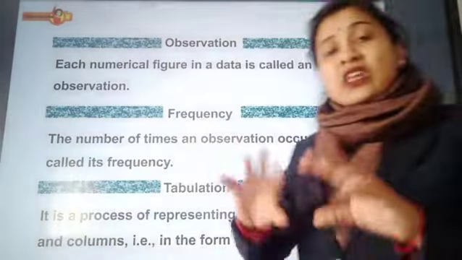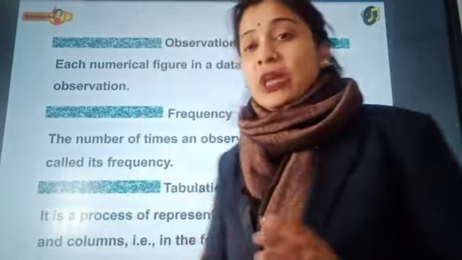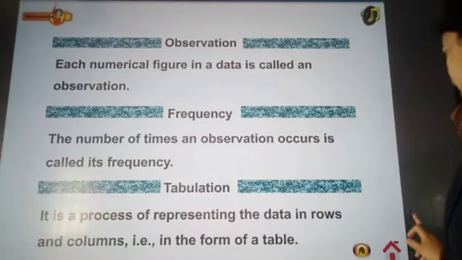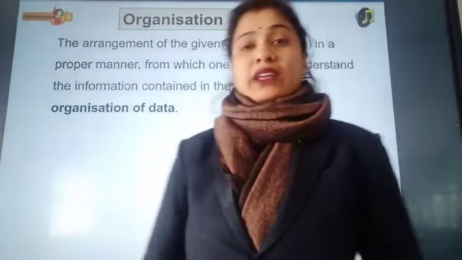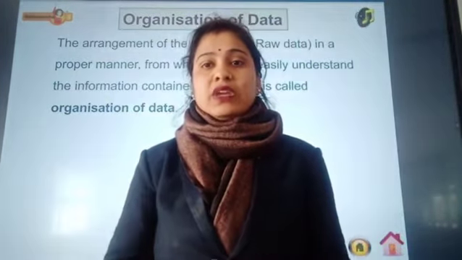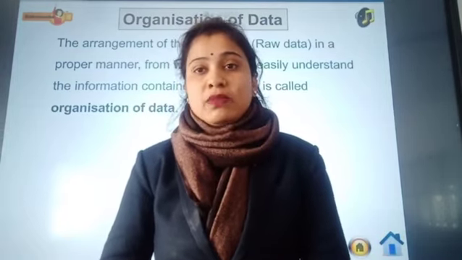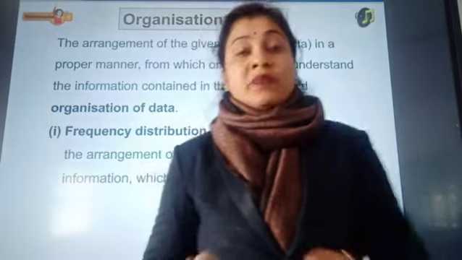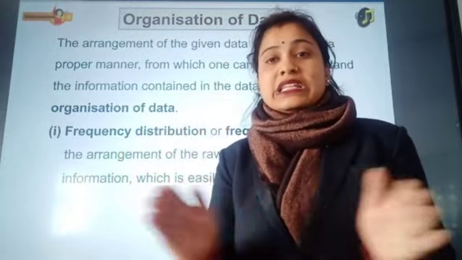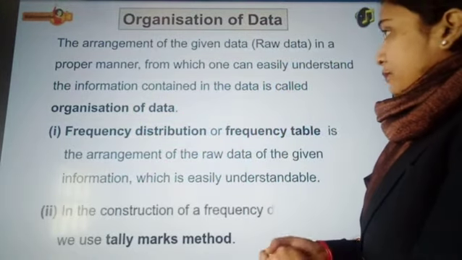Now what is tabulation? When every piece of information is presented in the form of a table, when the data is arranged systematically in a table, it is known as tabulation. Alright. Now what is organization of data? See, initially whatever data we collect is in the form of raw data. Organization means when we arrange this data in ascending or descending order, we get array data, a systematic arrangement of data. That is known as organization of data.